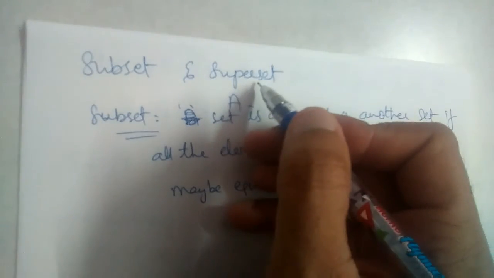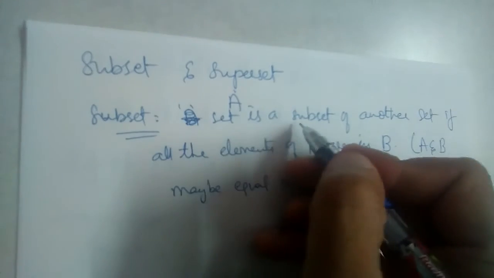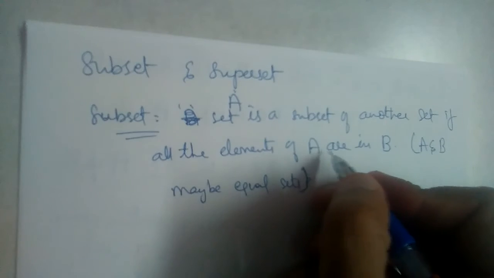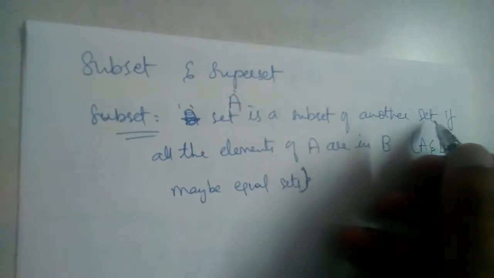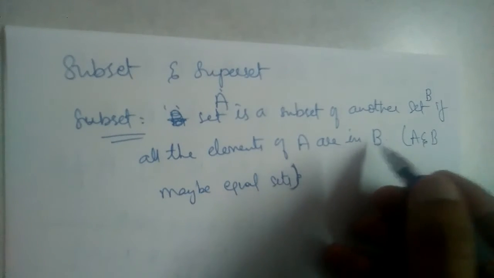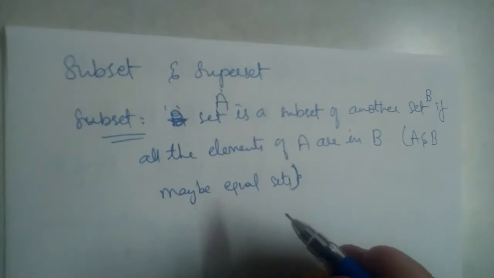Subset and superset. Set A is a subset of another set B if all the elements of A are present in B also, right? A and B can be equal sets also.